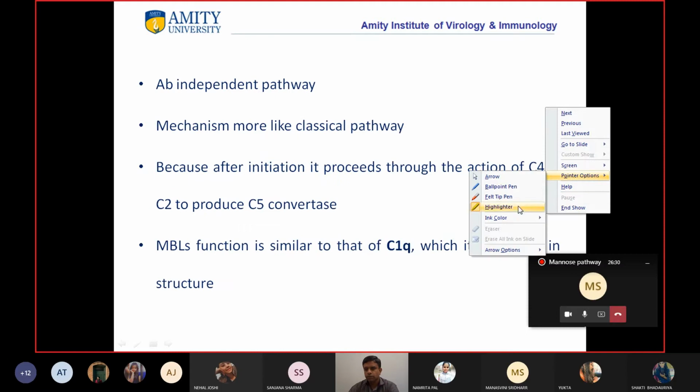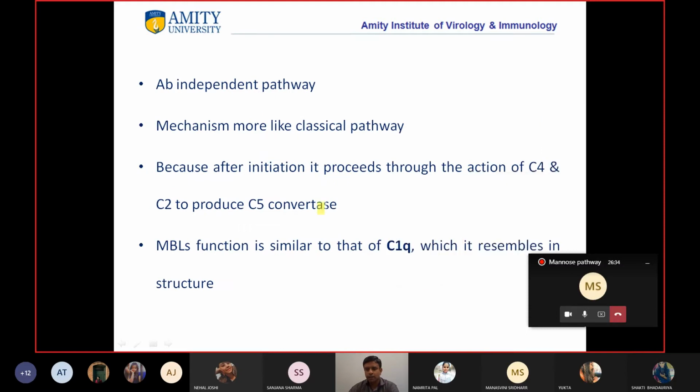This pathway, like the alternative pathway, is an antibody independent pathway, so it does not require antibody for its initiation. The mechanism is more like the classical pathway. We have already seen the classical pathway in detail, right?